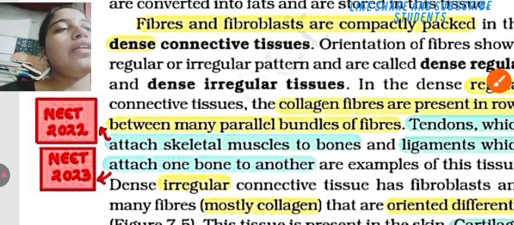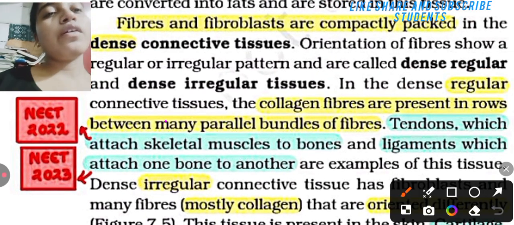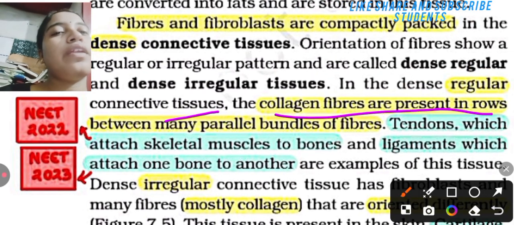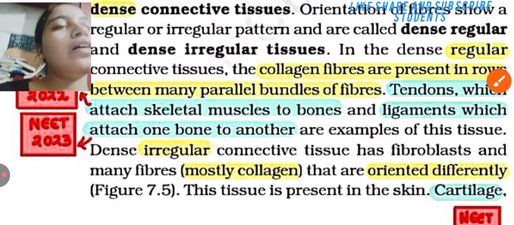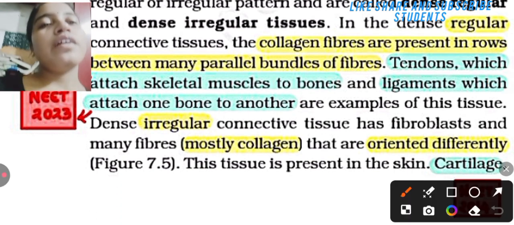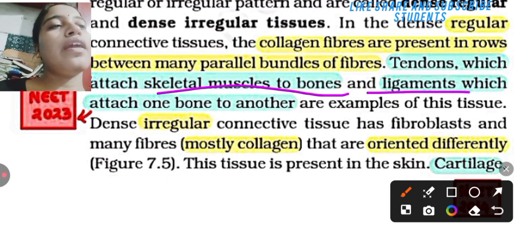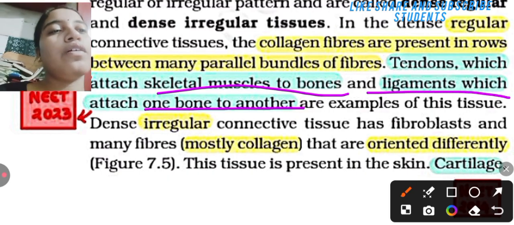In the dense regular connective tissue, the collagen fibers are present in rows between many parallel bundles of fibers. The tendons, which attach skeletal muscle to bone, and the ligaments, which attach one bone to another, are examples of this tissue.